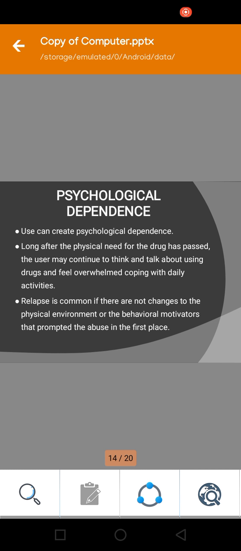Psychological dependence. Use can create psychological dependence long after the physical need for the drug has passed. The user may continue to think and talk about using drugs and feel overwhelmed coping with daily activities. Relapse is common if there is no change to the physical environment or the behavioral motivator that prompted the abuse in the first place.